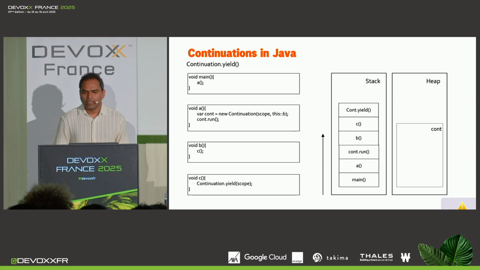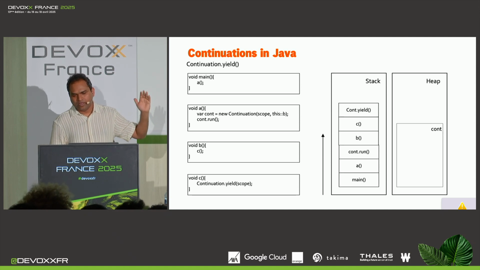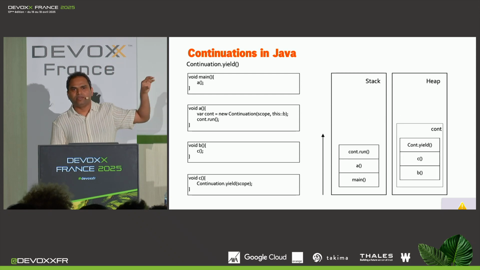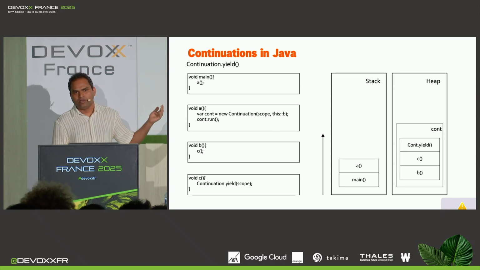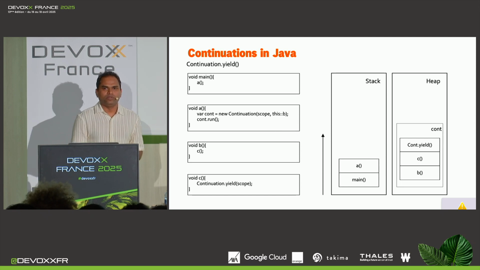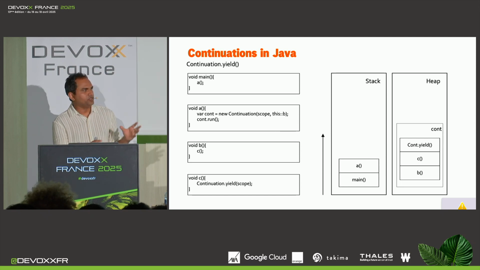So it should pause the execution of the runnable. How does that happen? Well, all the stack frames on the stack from continuation.yield until B are moved away from the stack, moved to the heap, and saved inside the continuation object. And on the stack, the top stack frame, which is continuation.run, returns to method A. So that's how you pause the execution of the runnable, and then you transfer the control to the point where the continuation was started, where the continuation.run happened. OK, so this is about pausing.